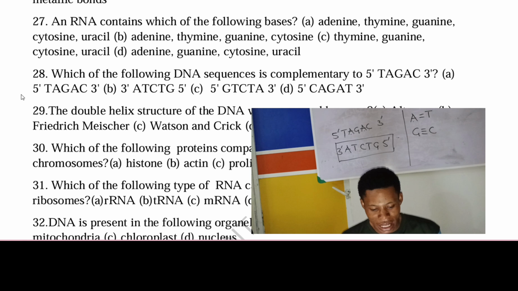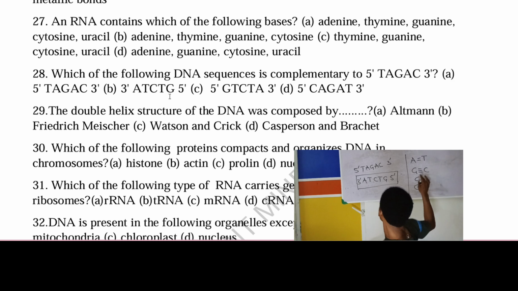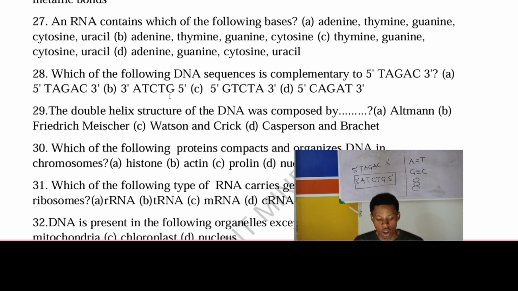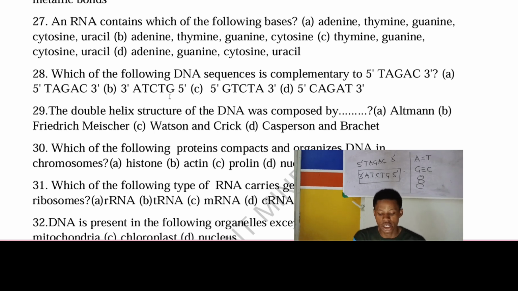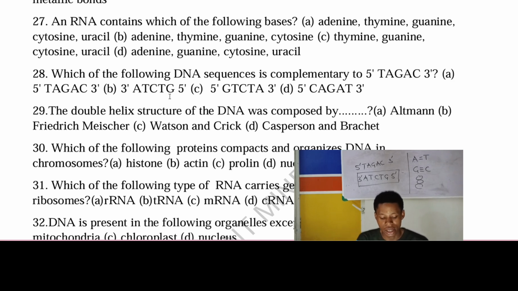Number 29. The double helix structure of the DNA was composed by dash. The double helix structure of DNA, to show that it's a double helix like this. The answer is Watson and Crick. So C is the answer there, Watson and Crick.